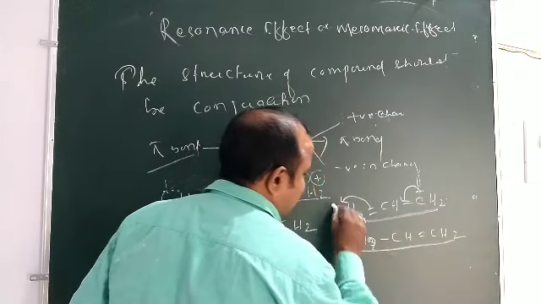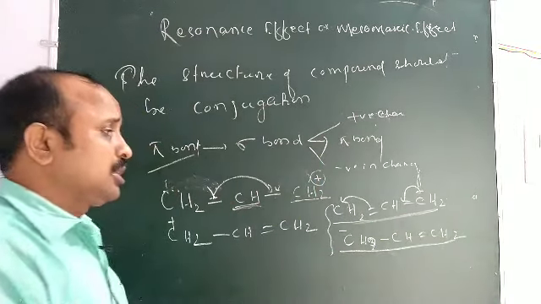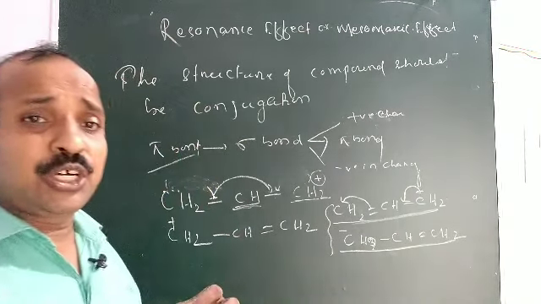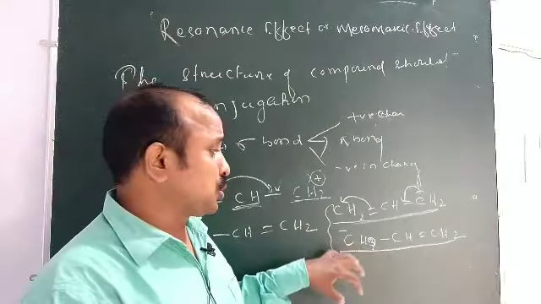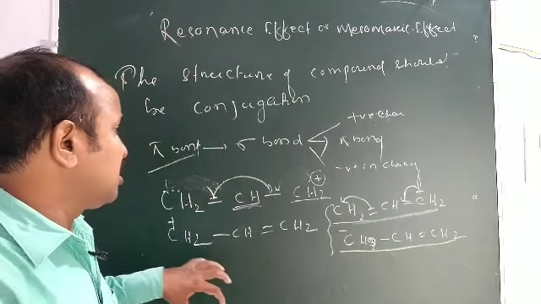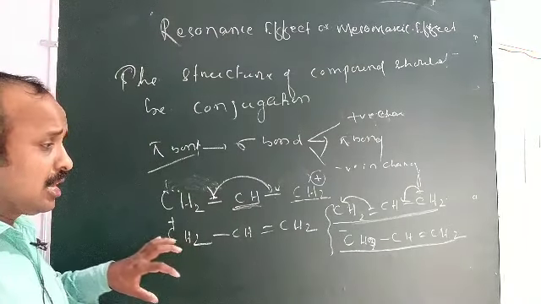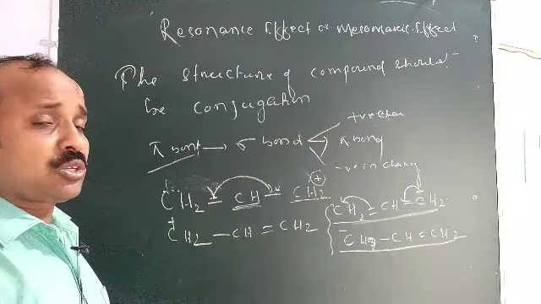Okay, here is just the displacement. These two structures are called resonating structures. This is called resonating structure.